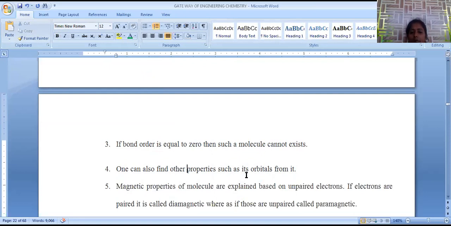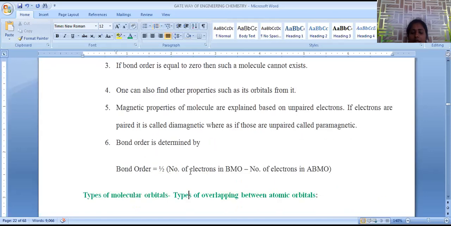One can find other properties from it, such as how molecular orbitals are derived, which can be identified by using molecular orbital theory. Magnetic properties are an important application of molecular orbital theory. Whether the compound or molecule formed is diamagnetic or paramagnetic can be easily identified. If it is diamagnetic, there are no unpaired electrons in the valence shell. All the electrons get paired, then it becomes diamagnetic. If any odd electron is there in the valence shell, that becomes paramagnetic. Nitrogen is the best example for diamagnetic. Oxygen is the best example for paramagnetic in nature.